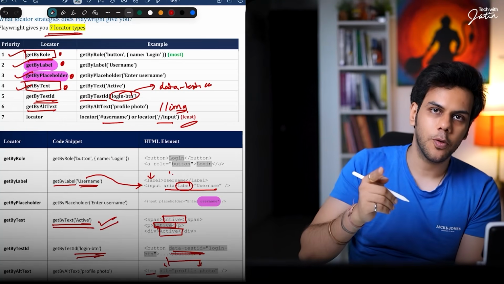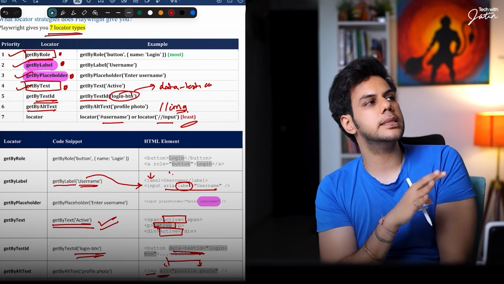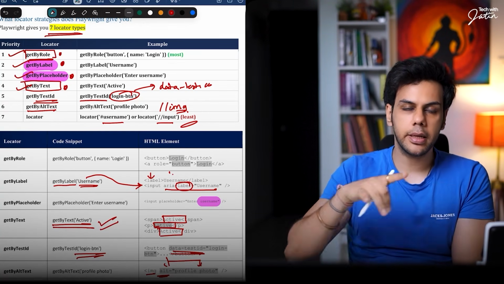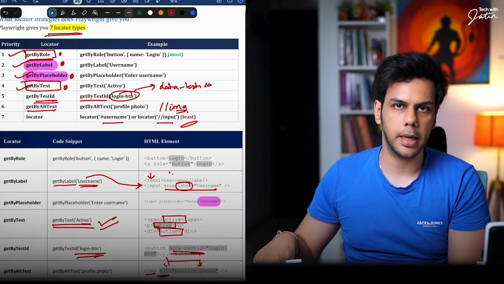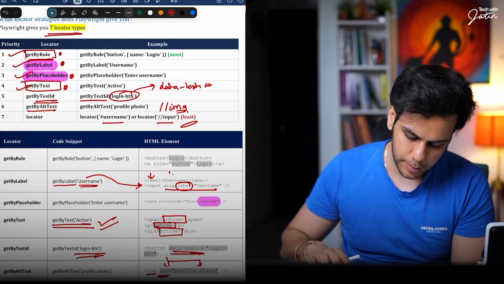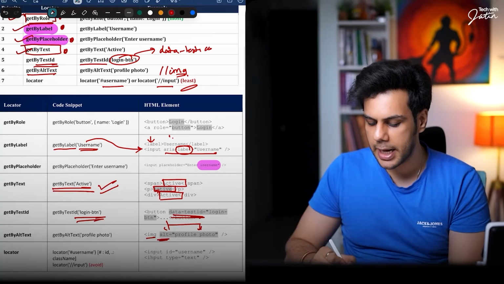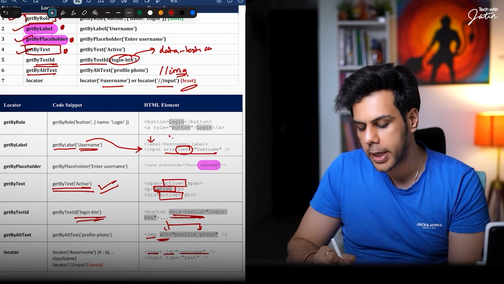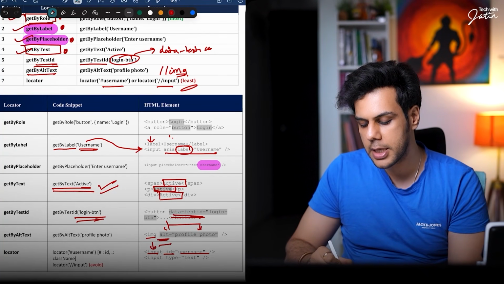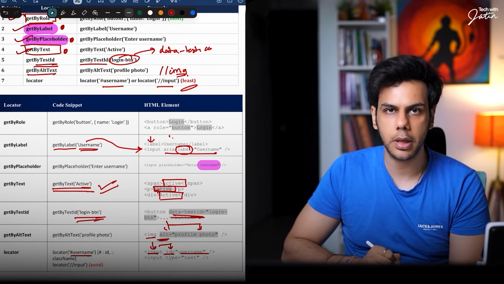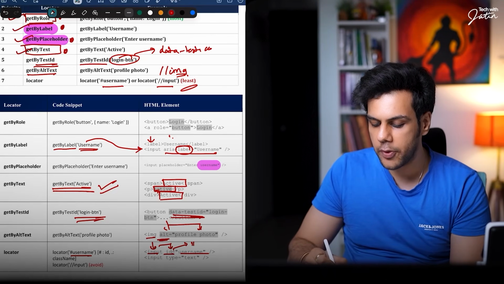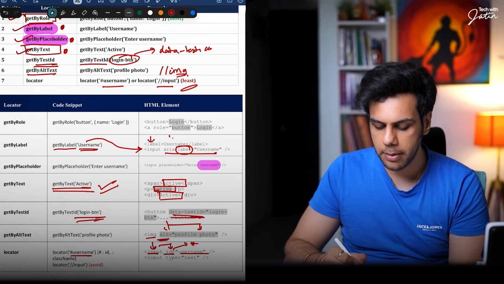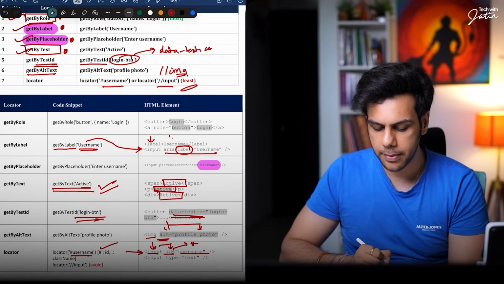Okay. So what was used most in Selenium WebDriver, your ID, XPath, your CSS selector, is technically used the least in Playwright. I hope this part makes sense to everyone. So over here, let's say I have this input with ID username, okay? And I want to locate this input with the ID attribute. So I can say hash username. Hash always means the ID. So hash username is going to give me this particular element.